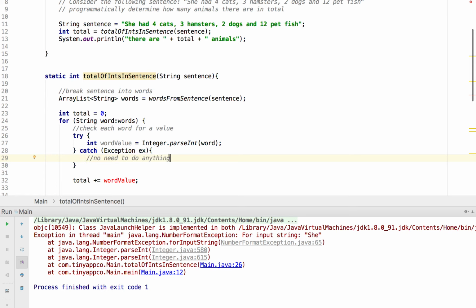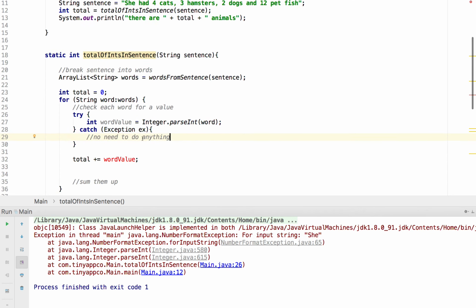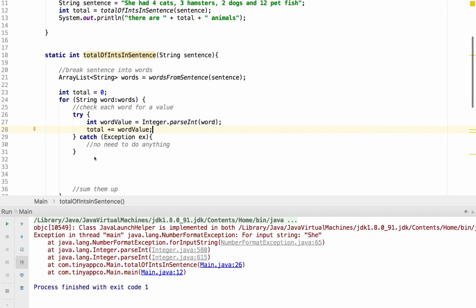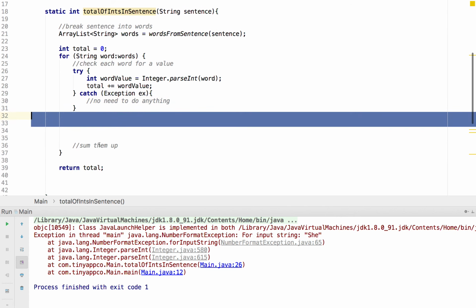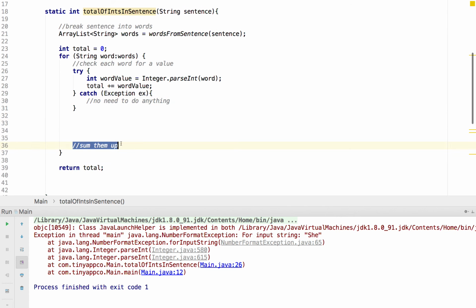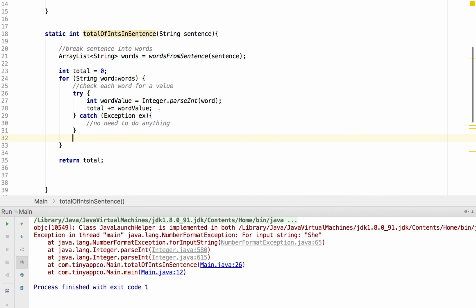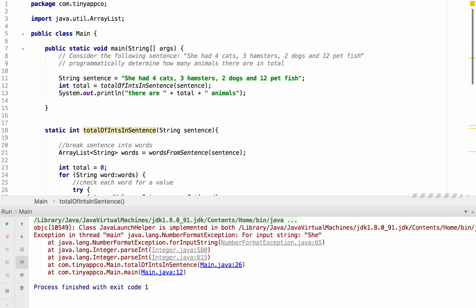That's potentially why doing a proper check to see if all the values are numeric is better. We can check the character values and check if each character is within a range. That would work, it would be a better approach, and that's something you might want to consider trying. So obviously, if we try that and it does work, we then want to add its value in here. We've already got our sum up because our summing up is happening there, so we can take that comment away. And we can run our code again and see if that works.